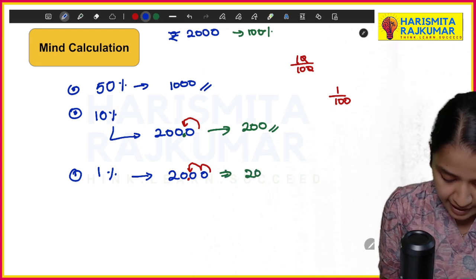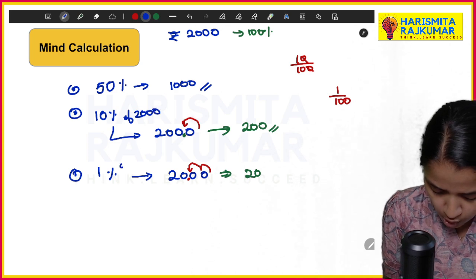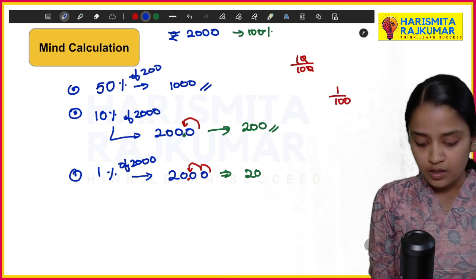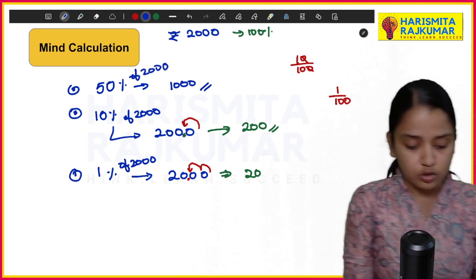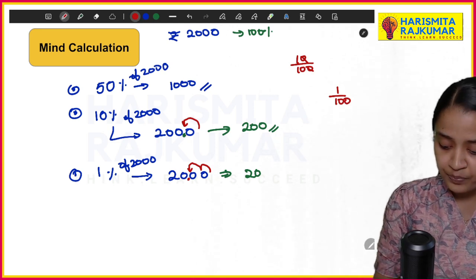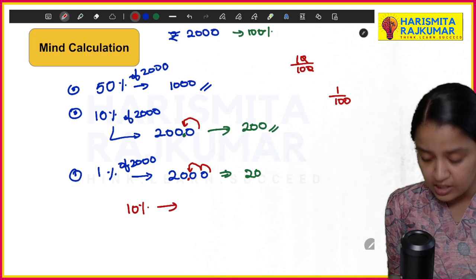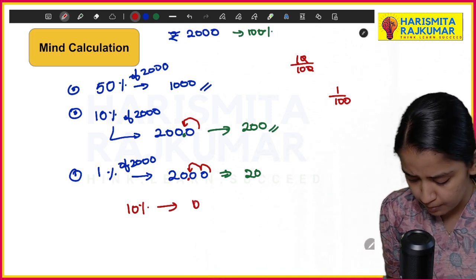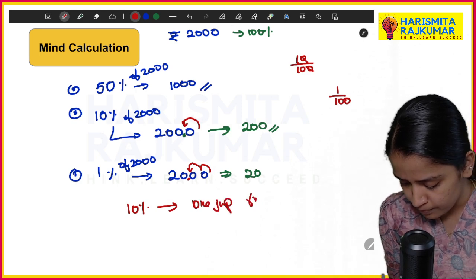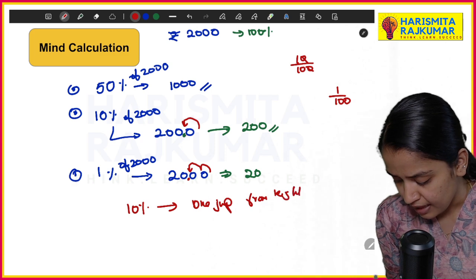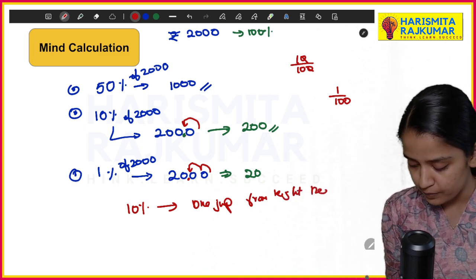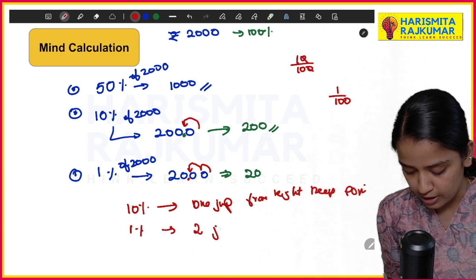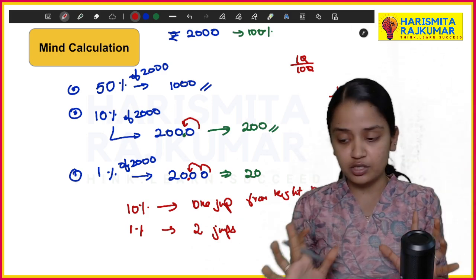So we have 10 percentage of rupees 2000, 1 percentage of rupees 2000 and 50 percentage of rupees 2000. Just remember, for 10 percentage, 1 jump from the right and keep the decimal point. For 1 percentage, 2 jumps. I hope you understood it.